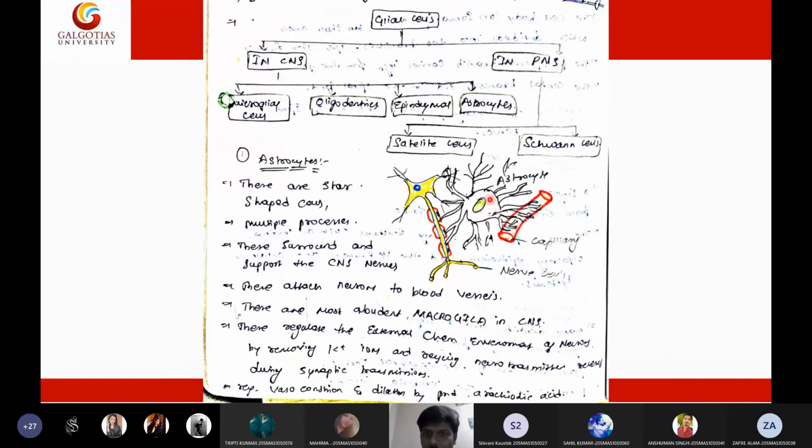So this astrocyte will act like a mediator between the neurons and the blood. All neurotransmitting chemicals will be released into the blood via astrocyte. Astrocyte provides nutrition to the neuron by binding a blood vessel with the neuron, and also plays an important role in transmission of chemicals from the neuron into the bloodstream.